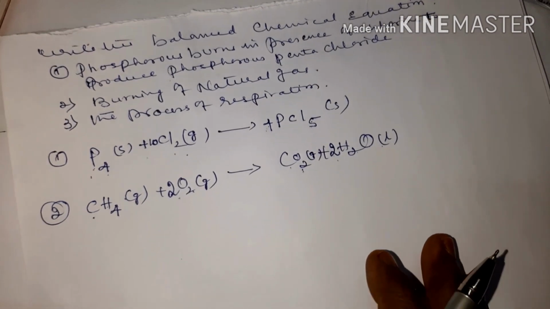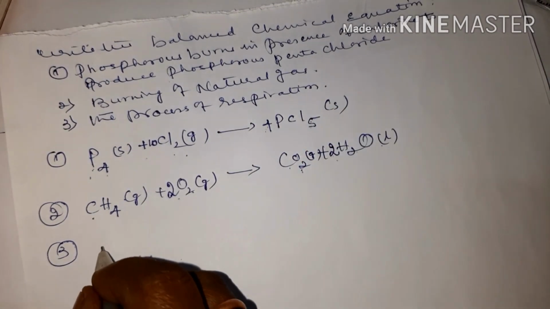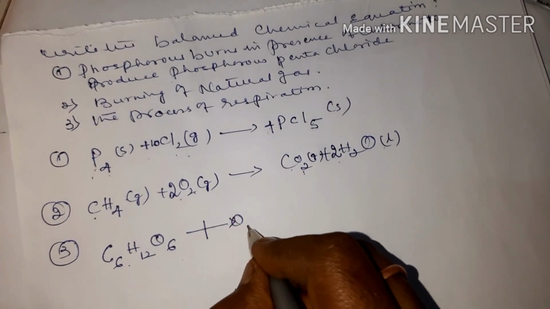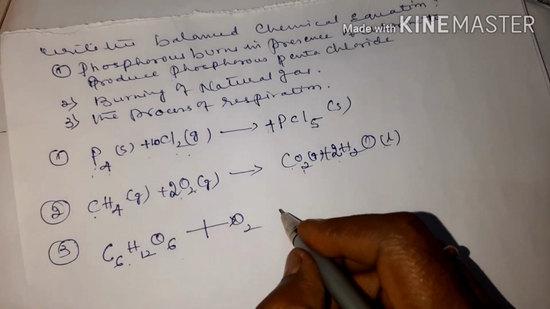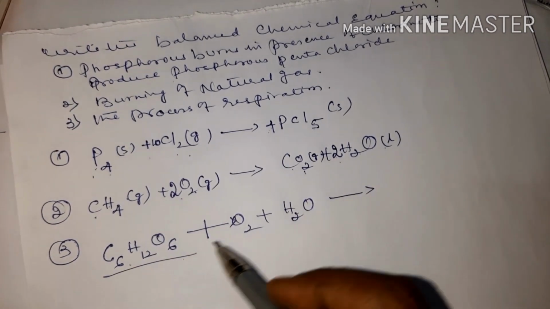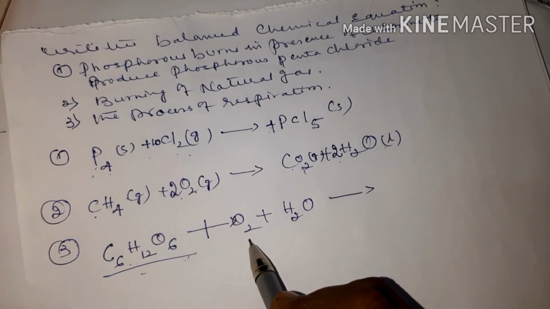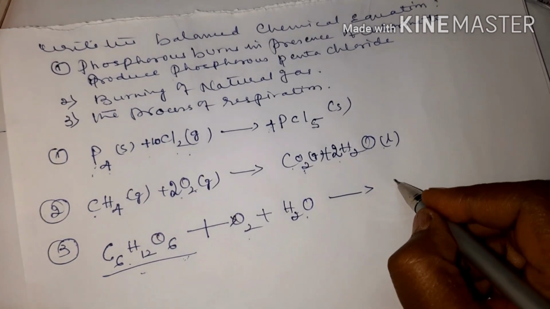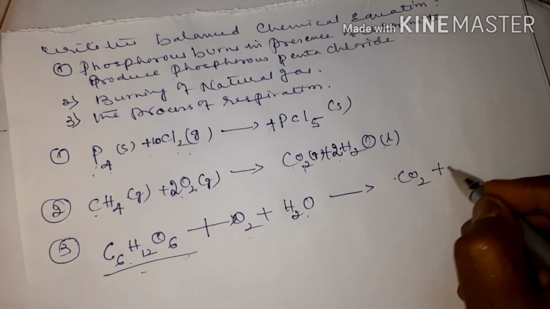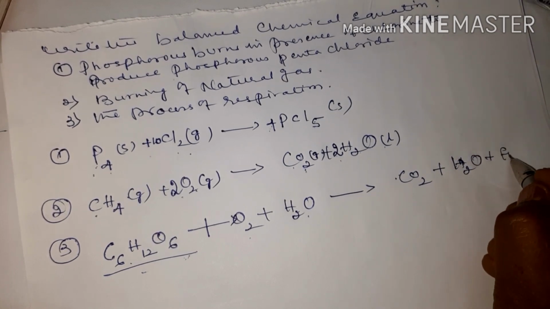Okay children. Now the third equation is the process of respiration. You know, during respiration, food, what is that? C6H12O6 with the help of oxygen and water. The food is combined with the help of oxygen and water to produce carbon dioxide plus water with a large amount of energy.